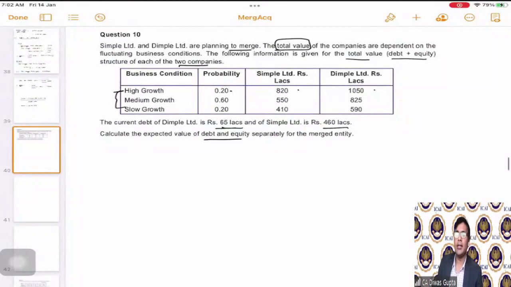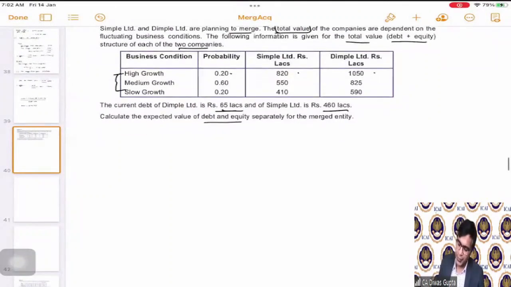Now they are saying that both of them are going to merge. Just calculate the expected value of debt and equity for the merged entity. First of all, we need to calculate the debt and equity separately for both the separate companies, correct? Then only will we be able to calculate the merged debt and equity, correct?